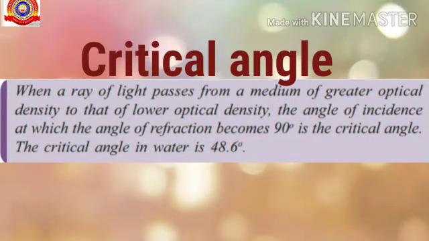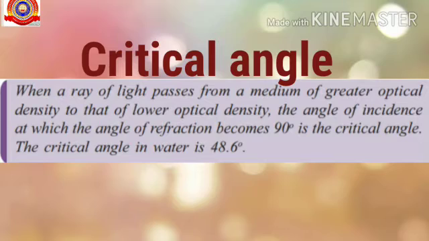Critical angle. When a ray of light passes from a medium of greater optical density to that of lower optical density, the angle of incidence at which the angle of refraction becomes 90 degree. This is the critical angle. And the critical angle in water is 48.6 degree. So what is critical angle?